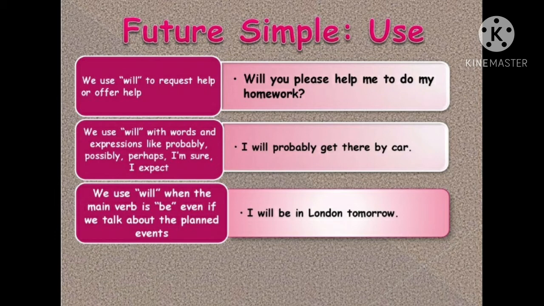And we use will when the main verb is be. I use will when the main verb is be, not is, am, are. No, when the main verb is be. Even if we talk about planned events. Like, I will be in London tomorrow.